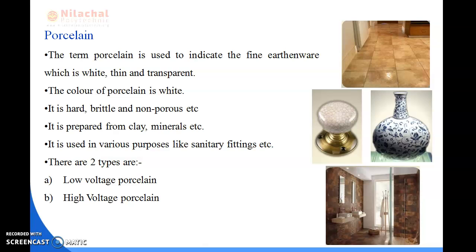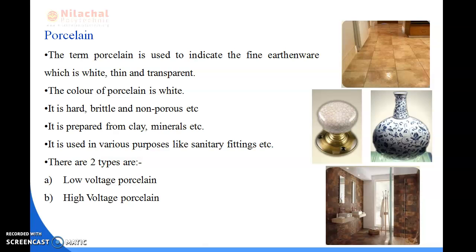In the low voltage porcelain, what do you mean by low voltage porcelain? It is prepared by dry process or slow process. If a low quantity of alumina is added, then it can resist the higher temperature to a certain extent. The low voltage porcelain are mainly used for the switchboards and insulating tubes.